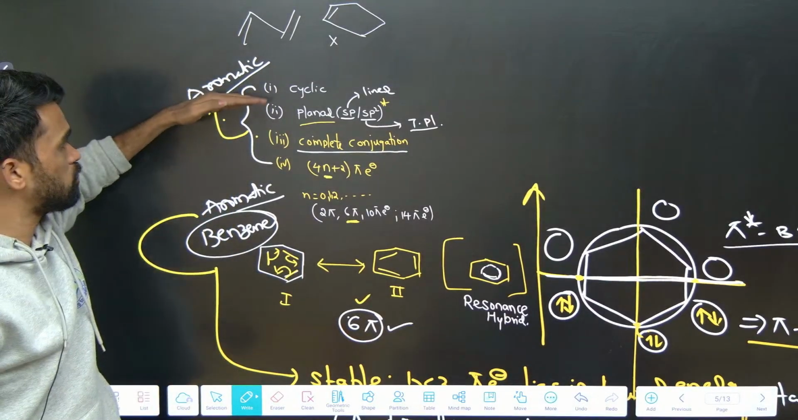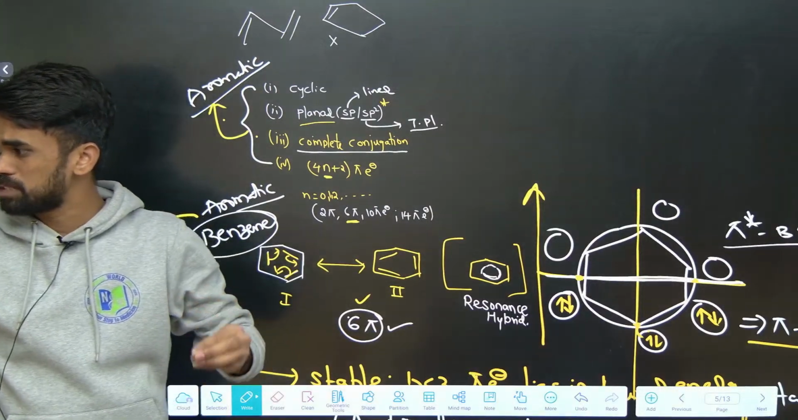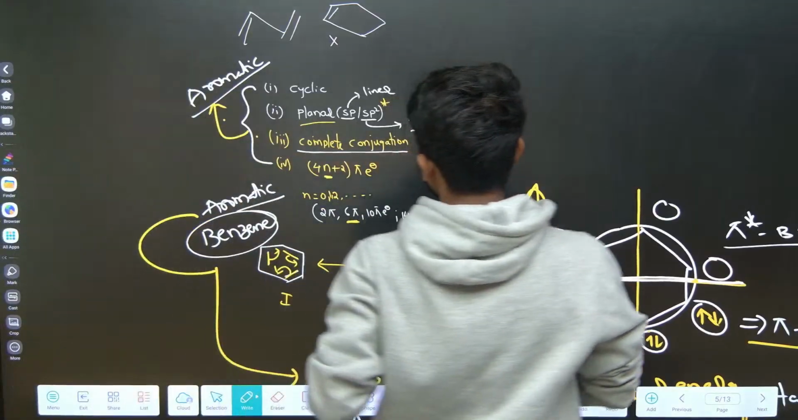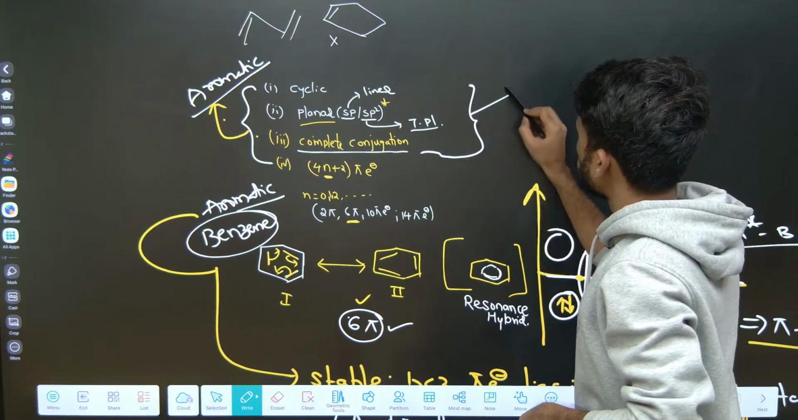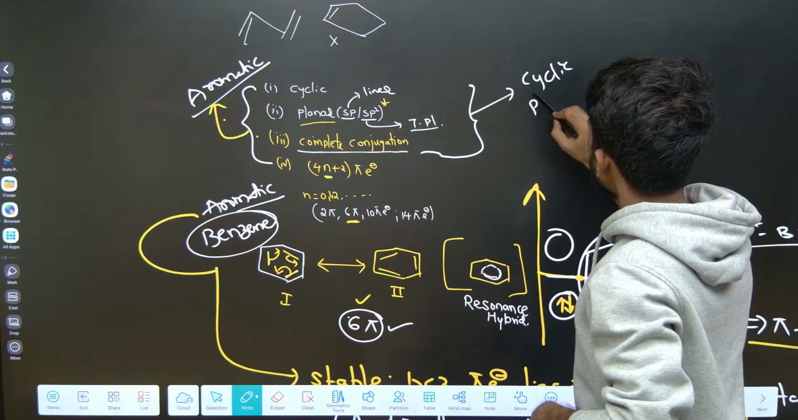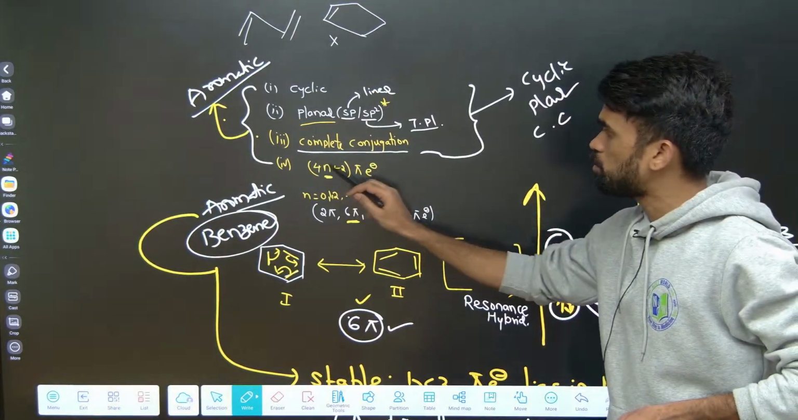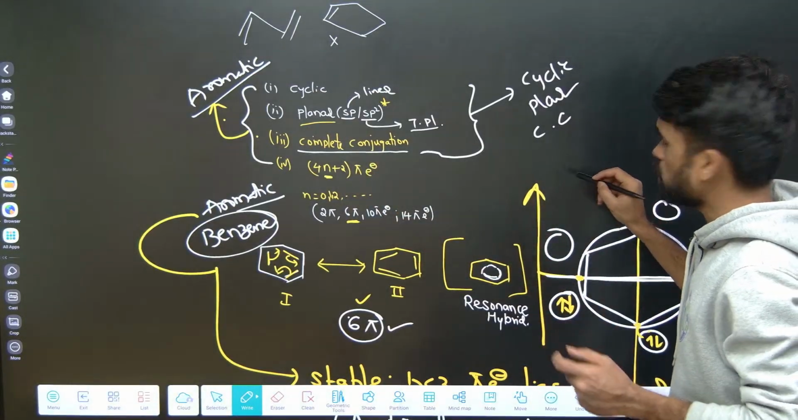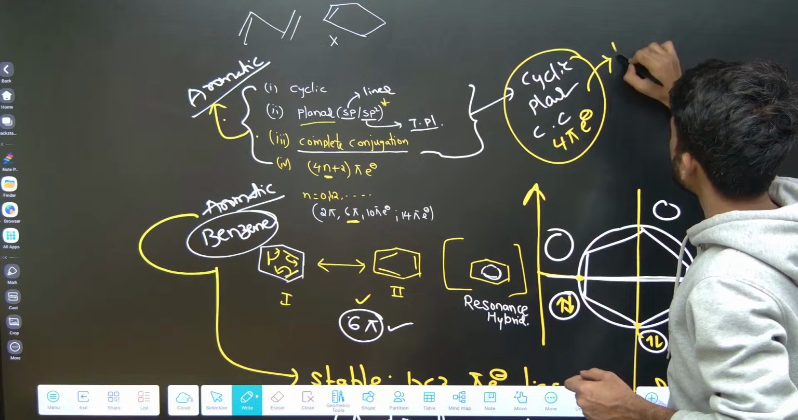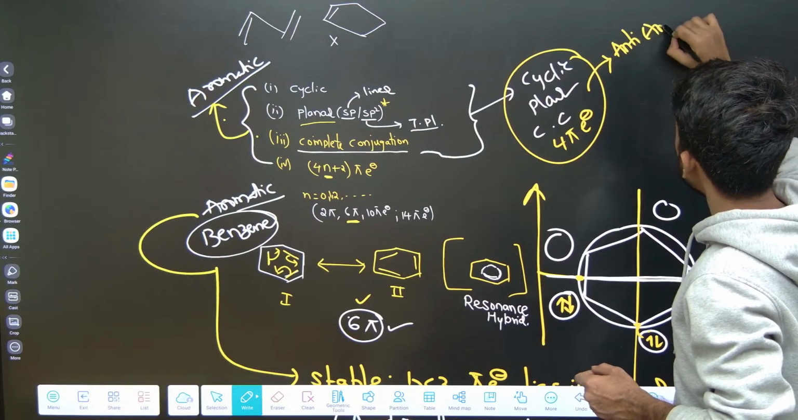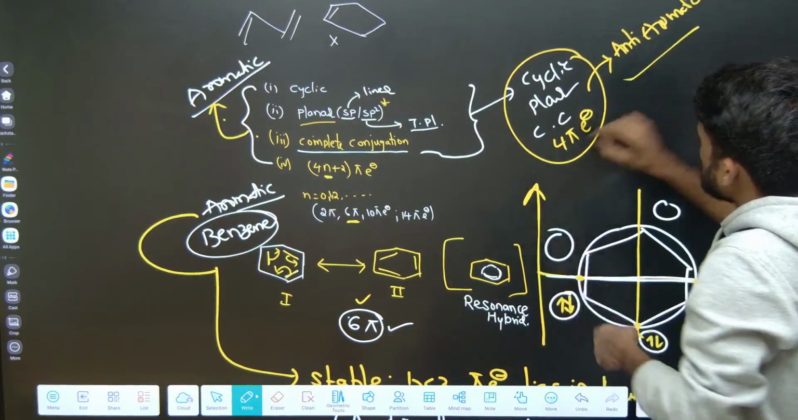If any of these rules is not obeyed, then it becomes a non-aromatic compound. Now see one more rule. What are the first 3 rules? The compound is cyclic, planar and has complete conjugation. These rules are obeyed, but instead of having 4n plus 2 pi electrons, if the molecule has 4n pi electrons, then you can say it is anti-aromatic. If it is having this kind of rule, then you can say anti-aromatic.